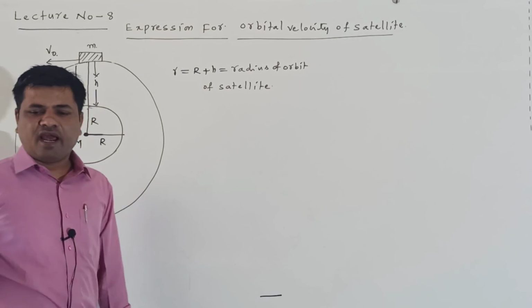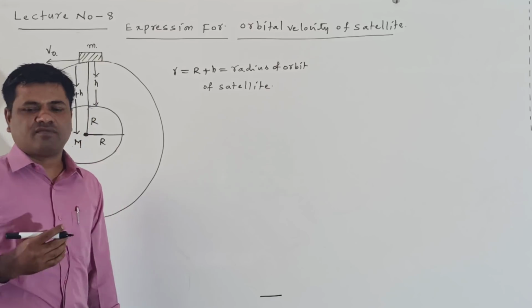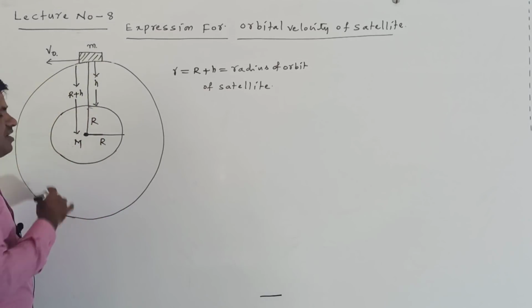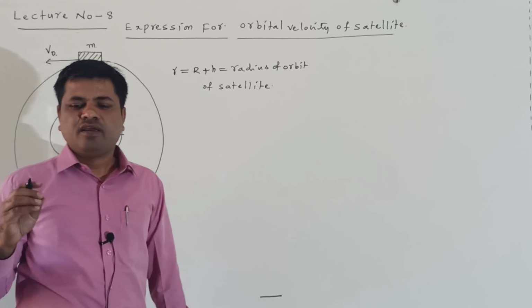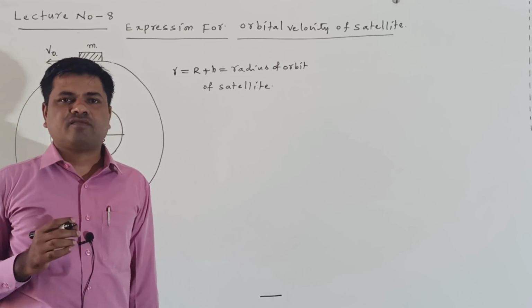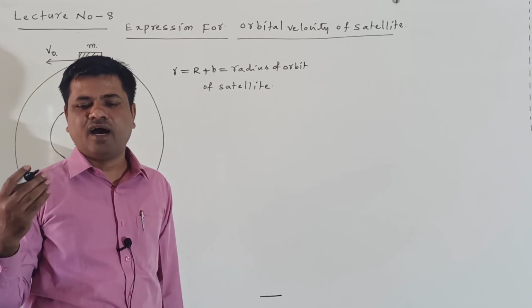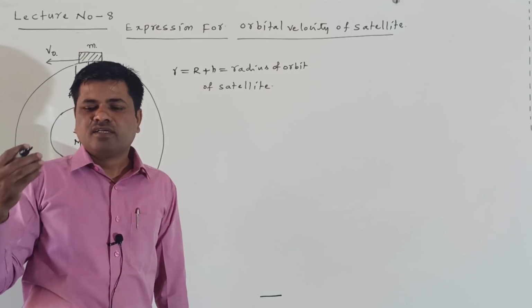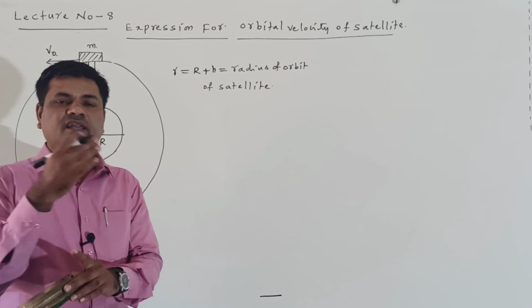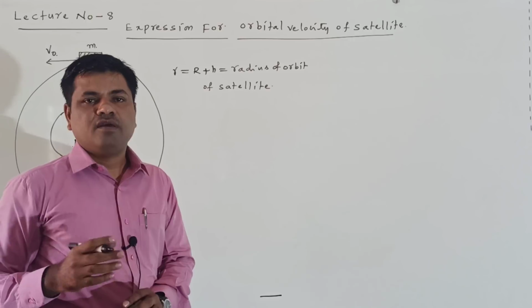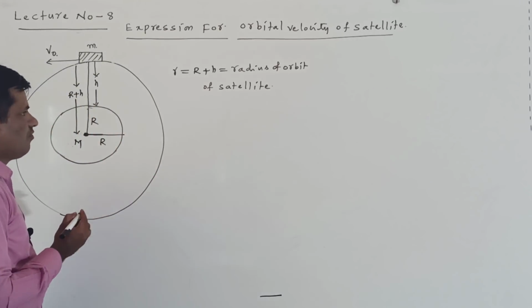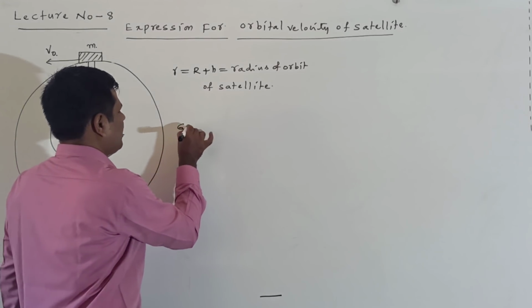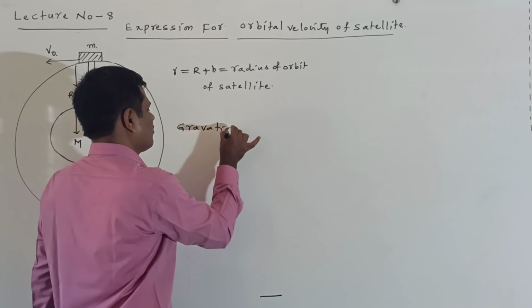Now the gravitational force of attraction between the earth and the satellite gives the necessary centripetal force for revolving the satellite around the earth.